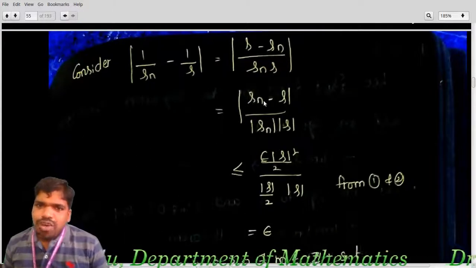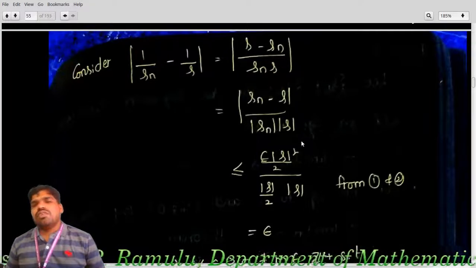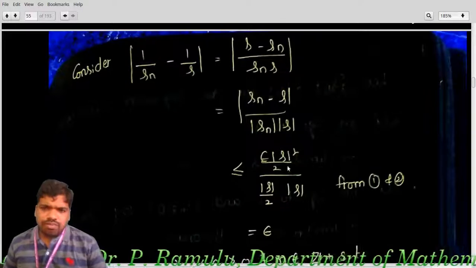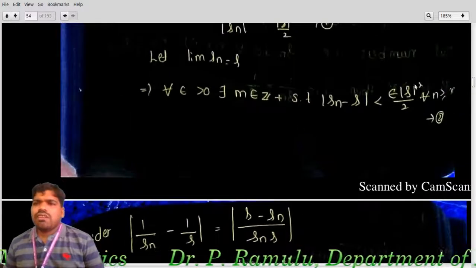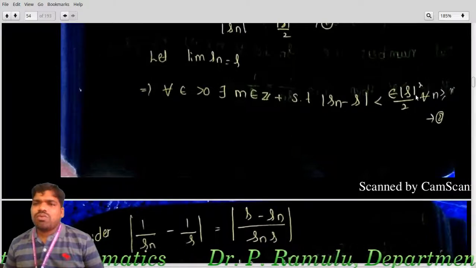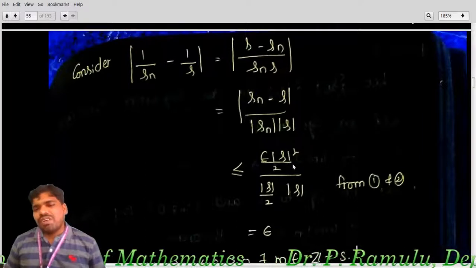The above value mod Sn minus S is less than epsilon times mod S squared by 2. That's why I'm taking epsilon by mod S by 2 whole squared. Why? Because I required it for the proof, that's why I'm writing it here.